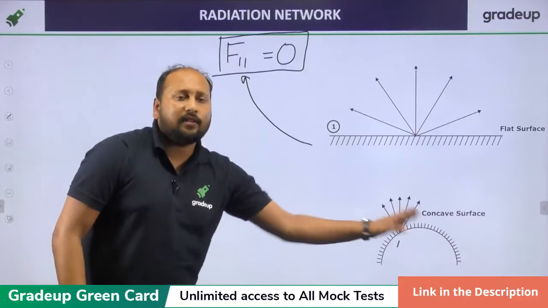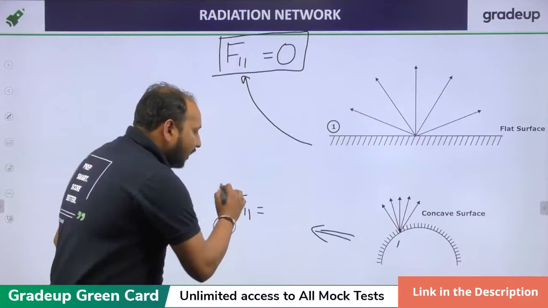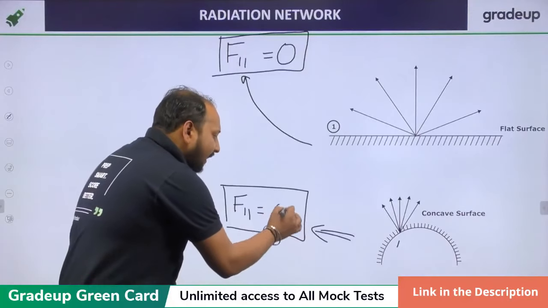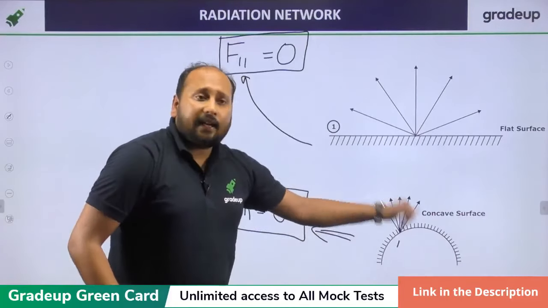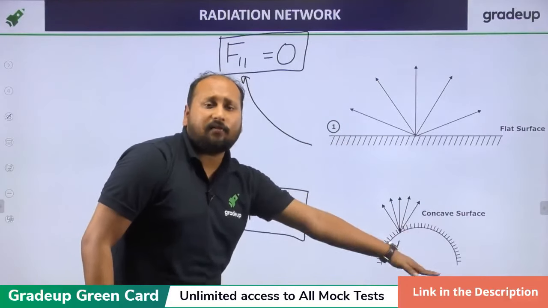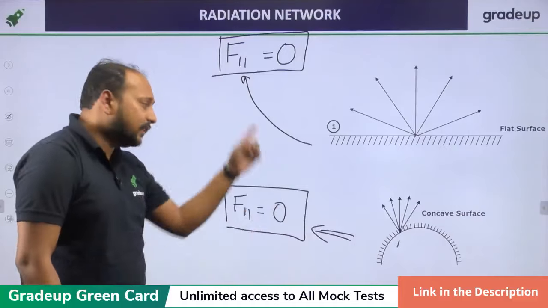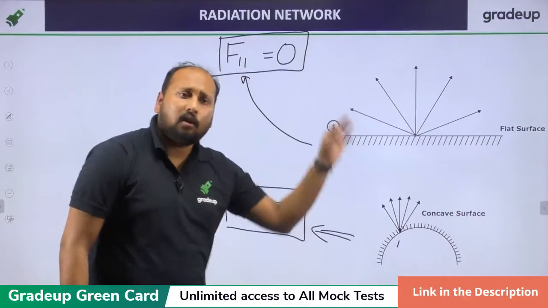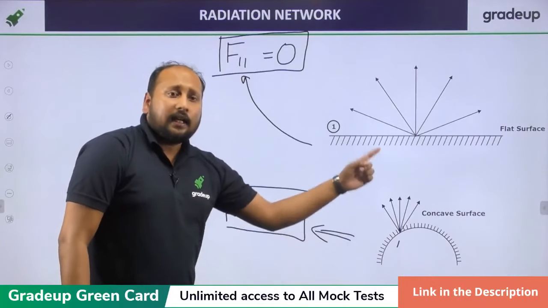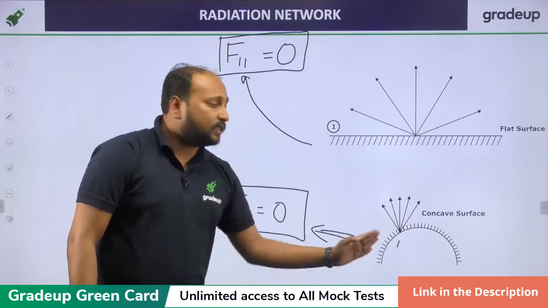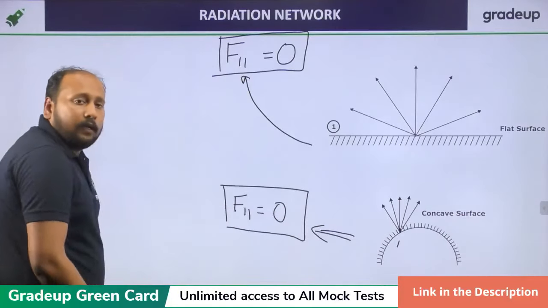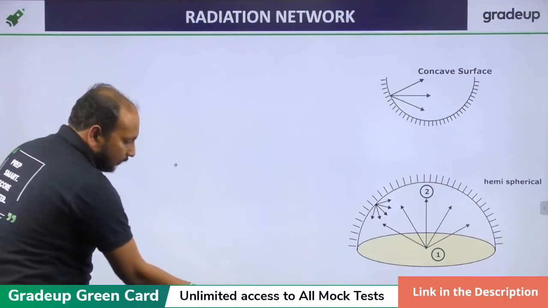What will be F11? Quickly respond. If you are taking a concave surface, what will be the shape factor of body 1 with respect to its own surface? It will be again equal to 0. Why 0? Because it will never ever reach its own surface. If you talk about the flat surface, if you talk about the concave surface, never ever will it reach its own surface. Exactly, those who are responding it's 0, it's all correct. Suman, it will be 0, not 1. It will be 0 because none of the radiation will be reaching its own surface. This is a concave surface. Clear? Understood? Let us take one more example.